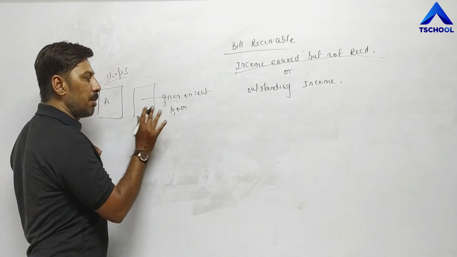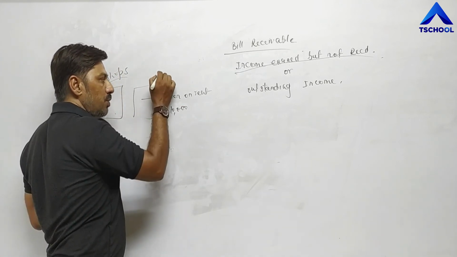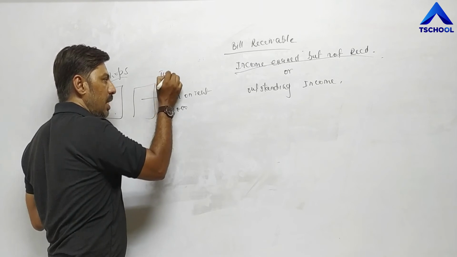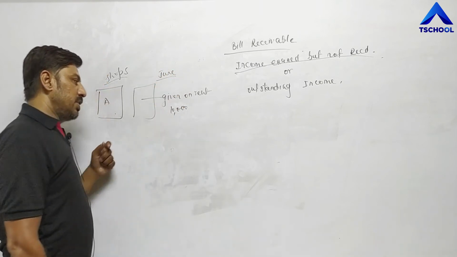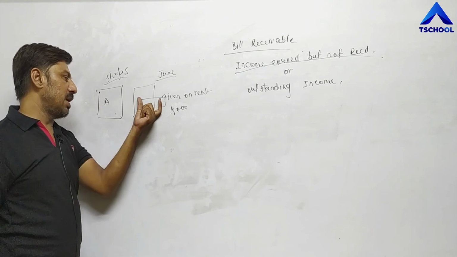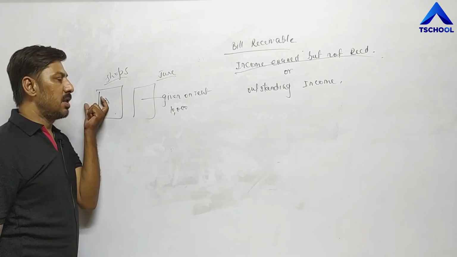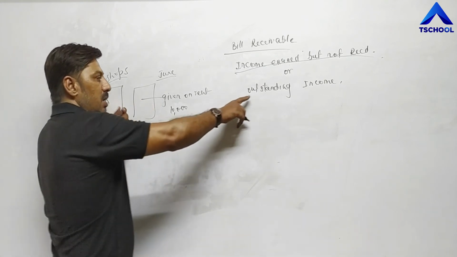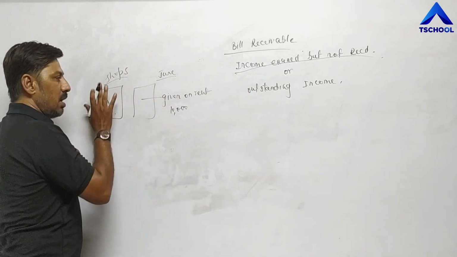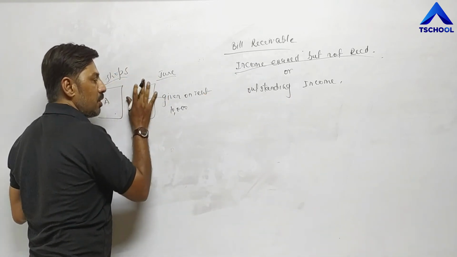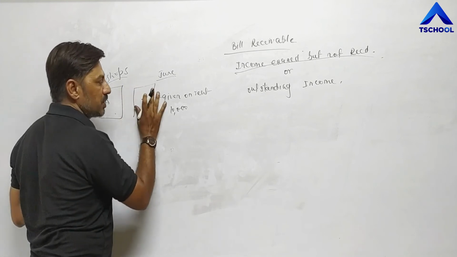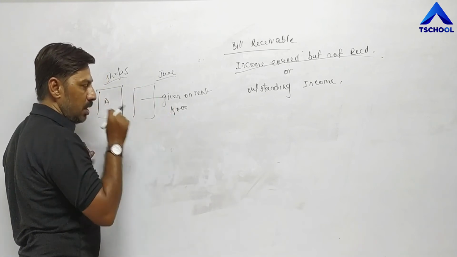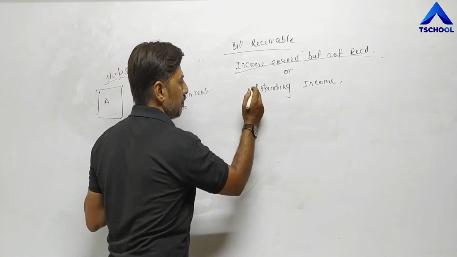Now 1 month is completed. Suppose this is the month of June, so almost June is completed. At the end of June, if this person has not given the amount to A, then it becomes outstanding income. It means A has earned the rent of June but not received it. So any income which is earned but not received is called outstanding income.